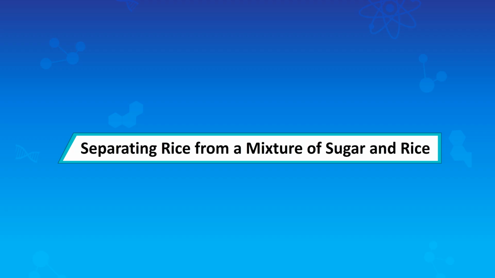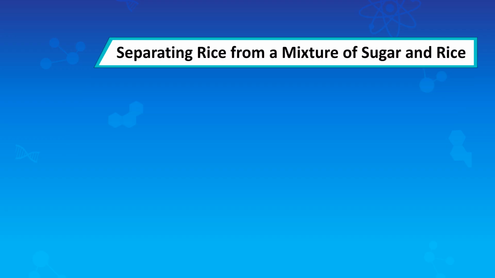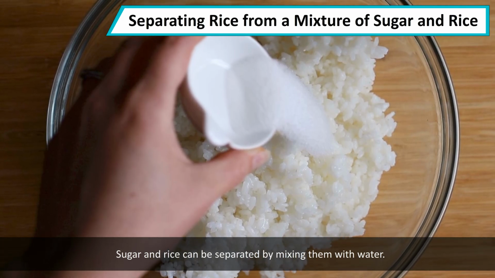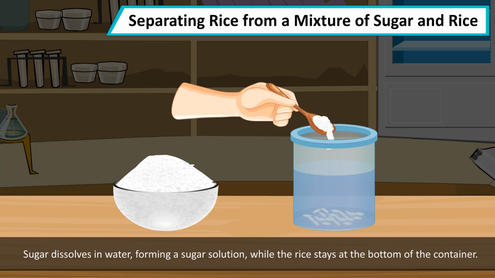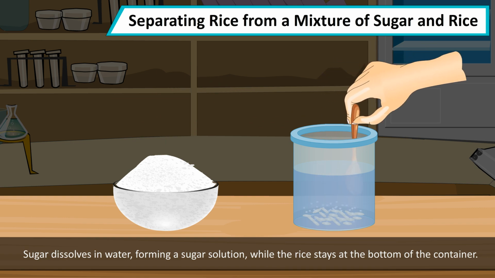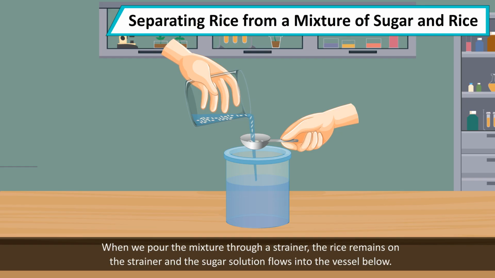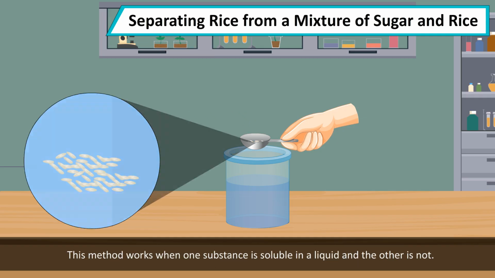Separating rice from a mixture of sugar and rice. Sugar and rice can be separated by mixing them with water. Sugar dissolves in water, forming a sugar solution, while the rice stays at the bottom of the container. When we pour the mixture through a strainer, the rice remains on the strainer and the sugar solution flows into the vessel below. This method works when one substance is soluble in a liquid and the other is not.